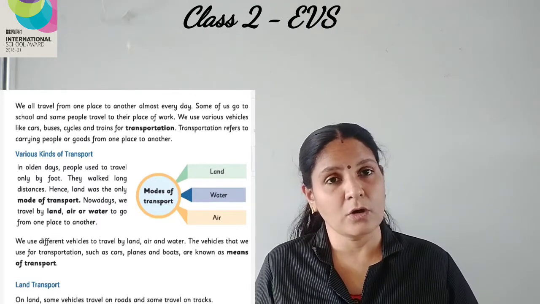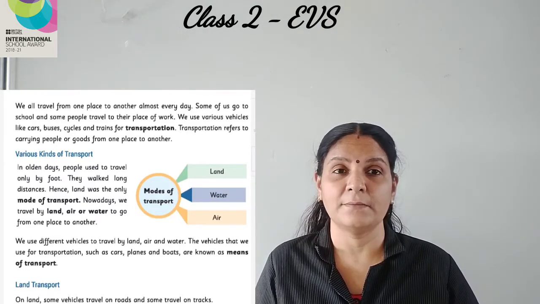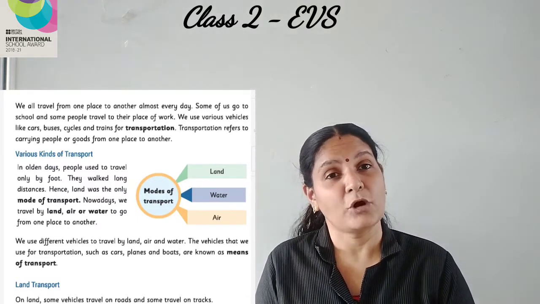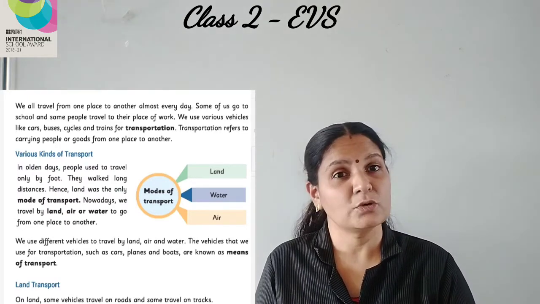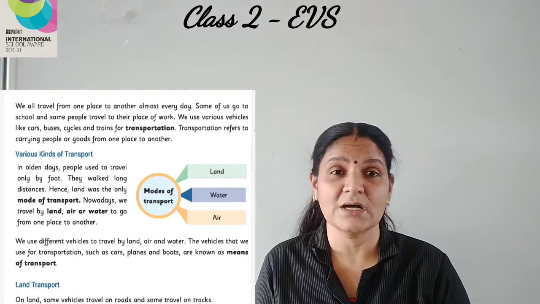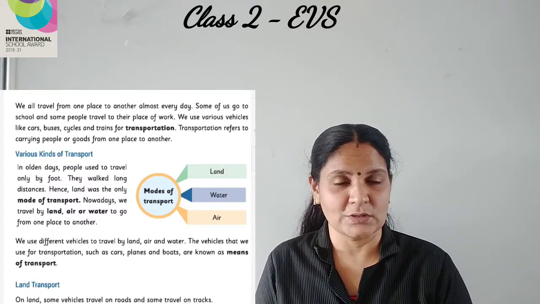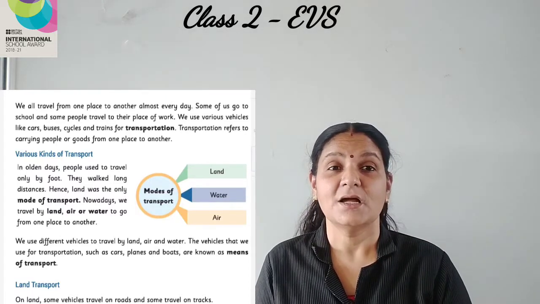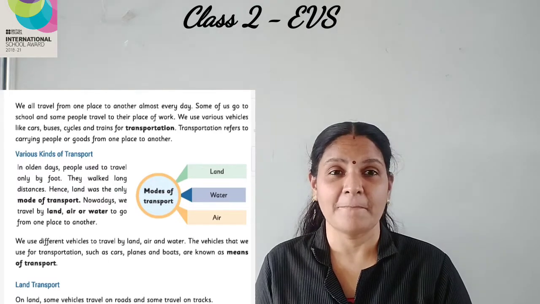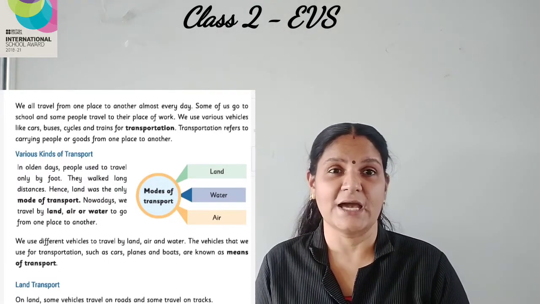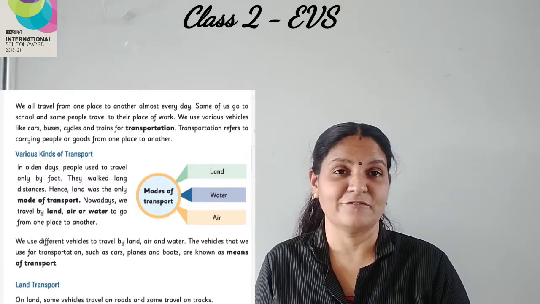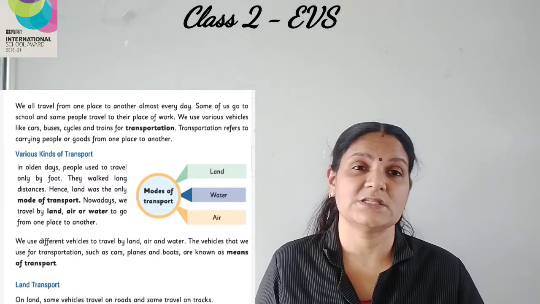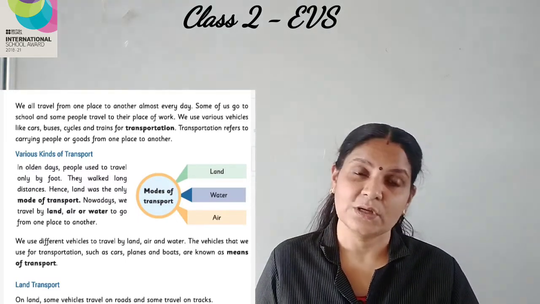So, as we all know, people travel from one place to another every day. Parents go for work. And what about you when you are going to school? You too travel every day from your home to the school. How do you come to school? Some people who stay near the school come by walk, some come by two-wheelers and some may come by school bus. We use different types of vehicles for traveling from one place to another. And in cities, people use trains for traveling from one place to another.